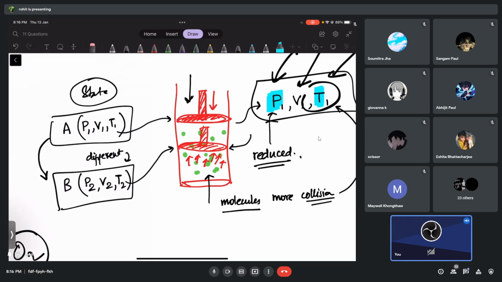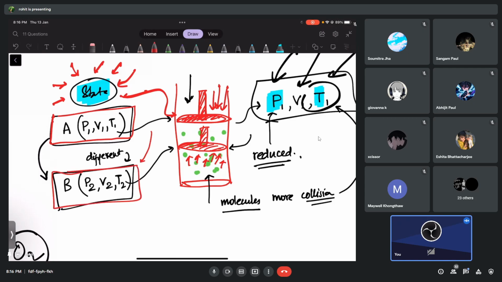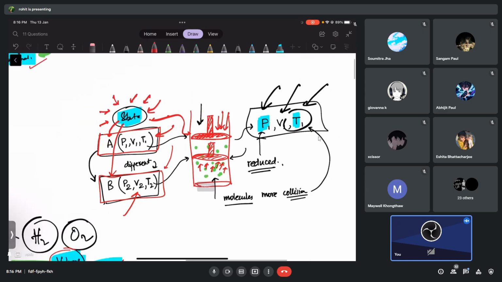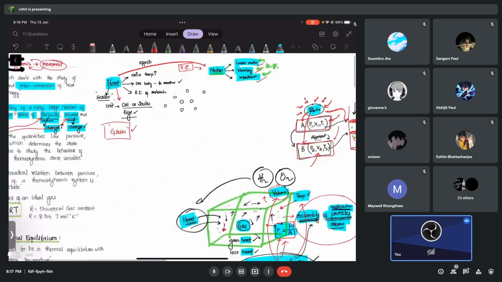I think now the name state makes sense, right? Do you understand the meaning of state, guys, now? The gas was in this state, but when I applied pressure or force from outside, we changed the properties. So now the gas is in a different state with these properties. The properties have changed, so state A has been changed to a different state. The gas is in state B now.